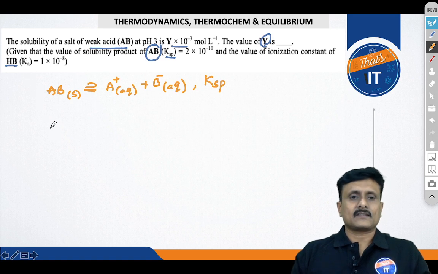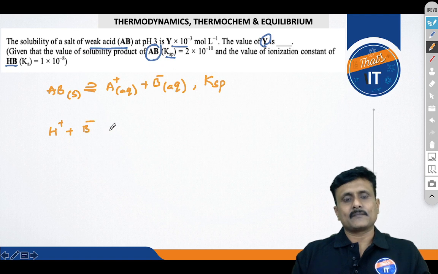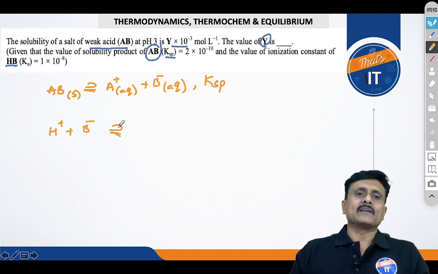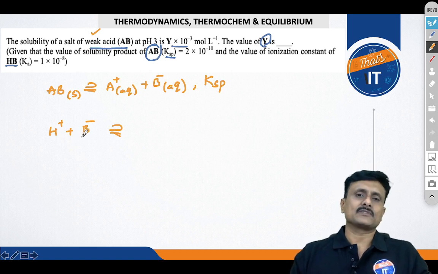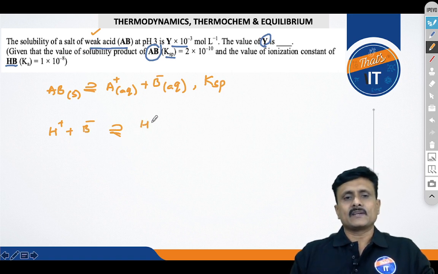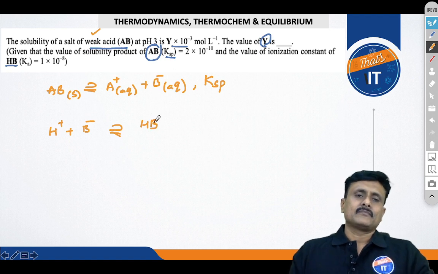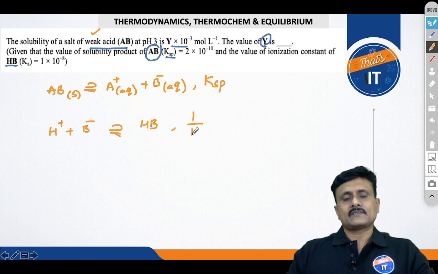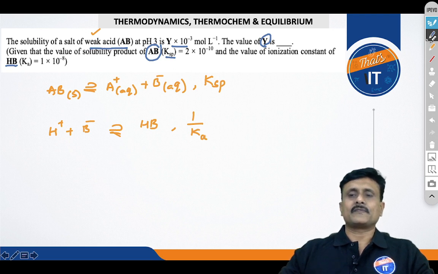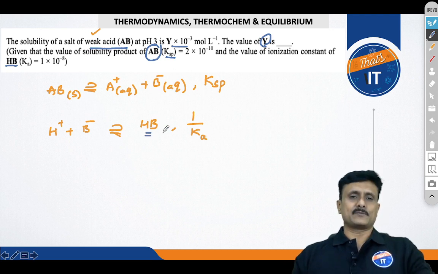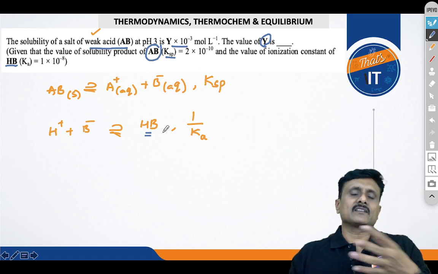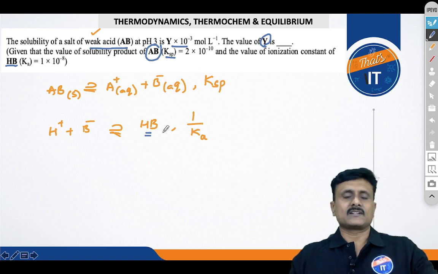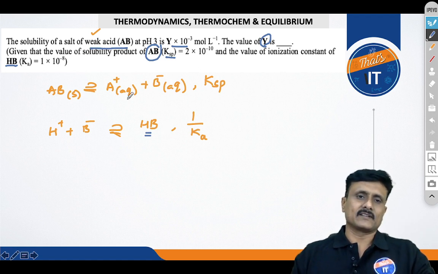You can see that over here the B minus is actually the conjugate base of a weak acid, hence it is stronger. It is going to combine with the H plus ions that are present in the solution, maybe from water or from the HB. Alright, and you know that the equilibrium constant for this is 1 by Ka, because opposite of this is actually the dissociation of HB. And whenever you are writing the reverse of the equation, your equilibrium constant is actually inverted. That's what we did here, isn't it?